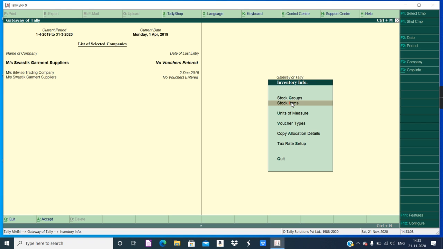That means first of all we made the company, then we entered the GST identification number of the company with the help of the F11 features. We made the ledgers depending upon the transaction. For the purchase and sale transactions we have entered the ledgers. Which company is involved in the purchase and sale, sundry creditor and sundry debtor, those two we have also entered in the ledgers.